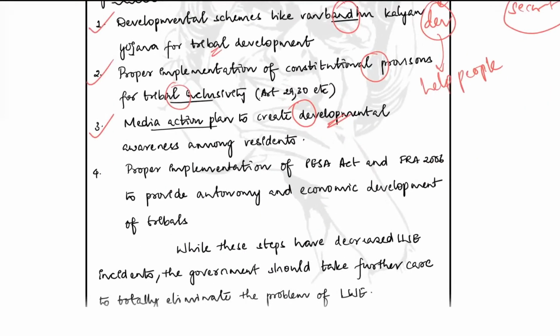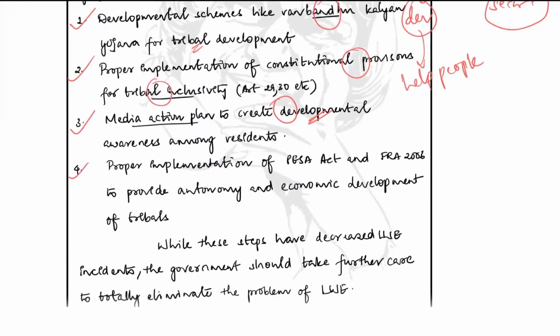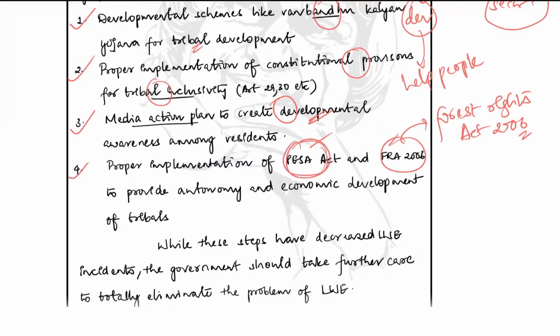Moving forward, there is proper implementation of the PESA Act and the FRA Act 2006. This is basically the Forest Rights Act 2006. So I want you to write these acts in full. Instead of writing short forms, write these acts in full. This might create some moderate negative impression in the minds of the examiner. So write the names in full. If you have to write it twice in the same answer, the first time you write it in full, the second time you can use the acronym, right?